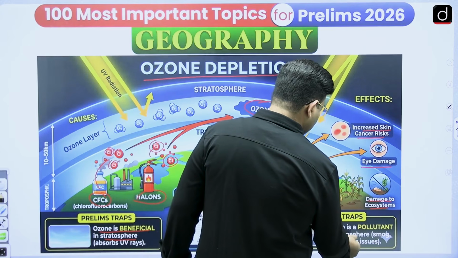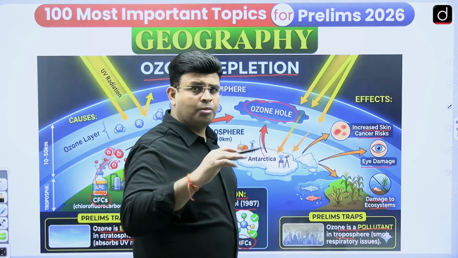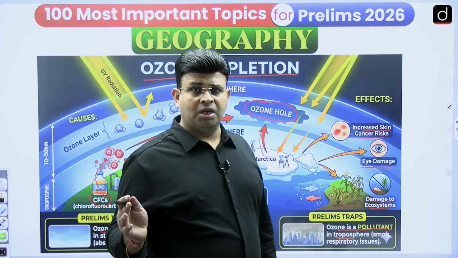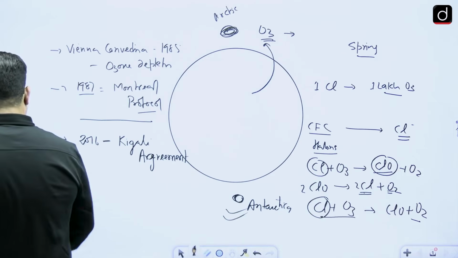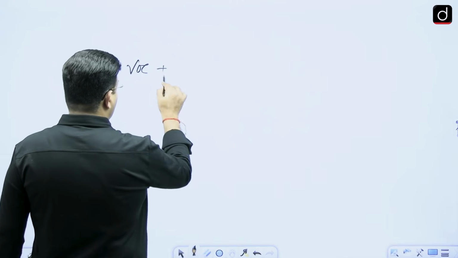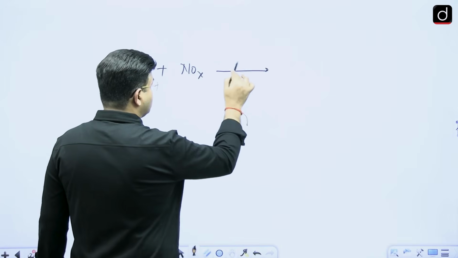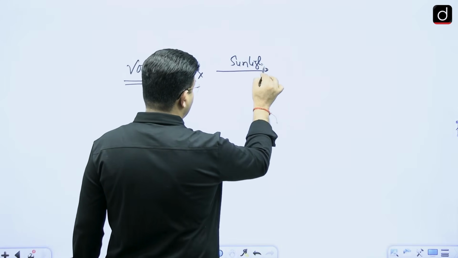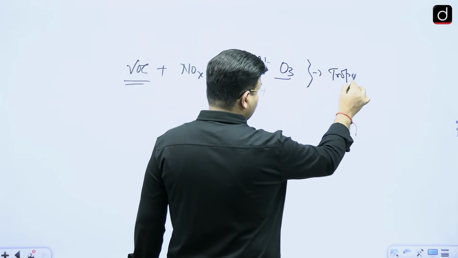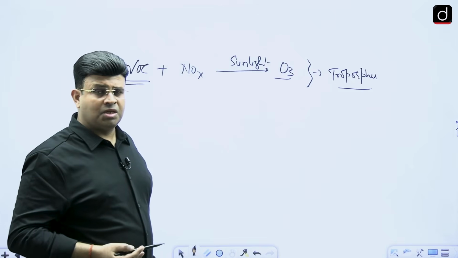Ozone is a pollutant in the troposphere. It is a pollutant because of volatile organic compounds from the combustion of fossil fuels, and nitrous oxides in the presence of sunlight. The presence of sunlight creates ozone in the troposphere, in our atmosphere. In our urban areas, it is causing problems, and it's not good.